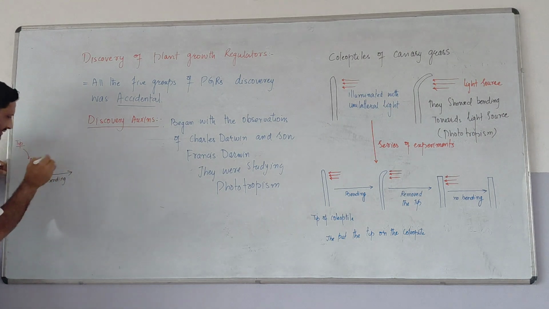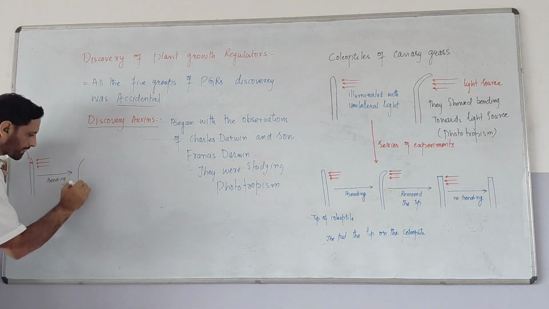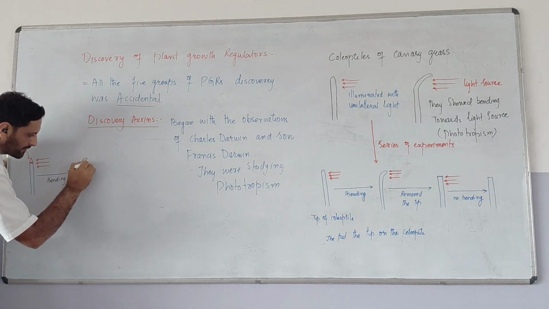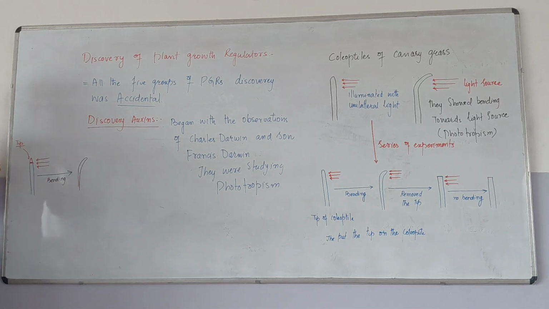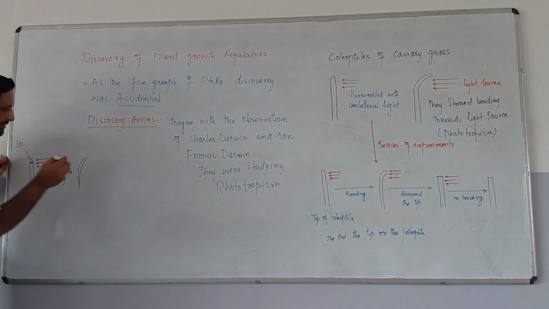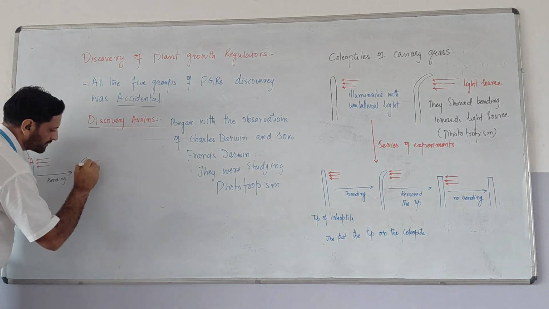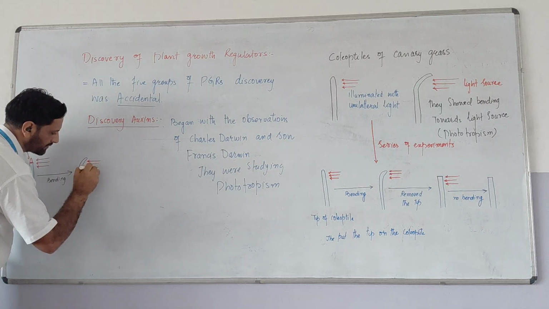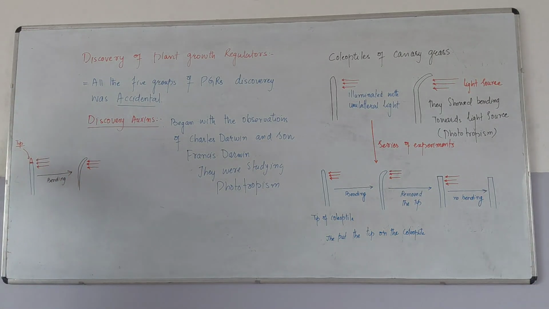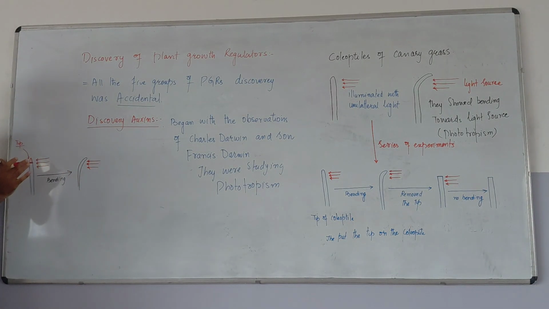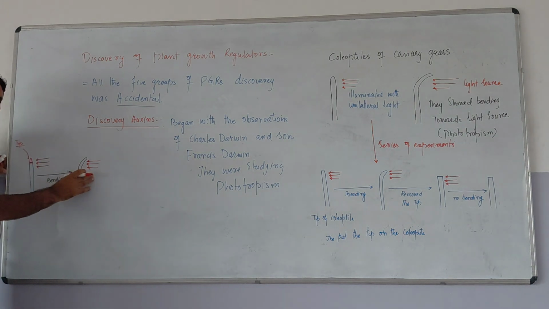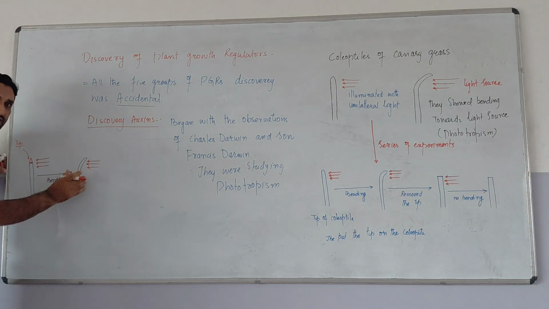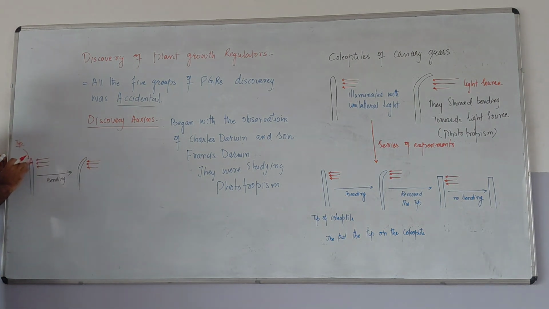It should bend like this. It should bend towards the light source. So this means that whatever chemical is produced inside this coleoptile is being synthesized on this tip only.